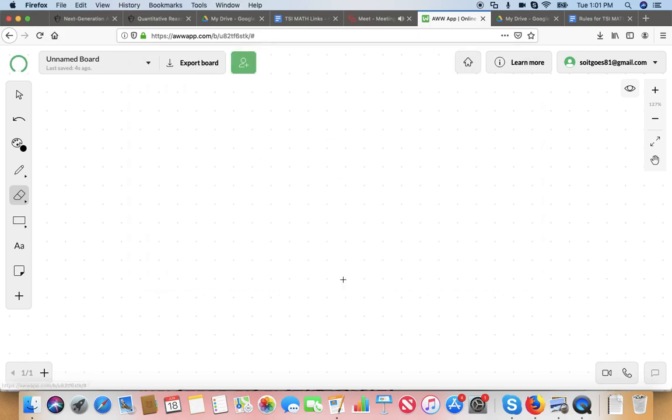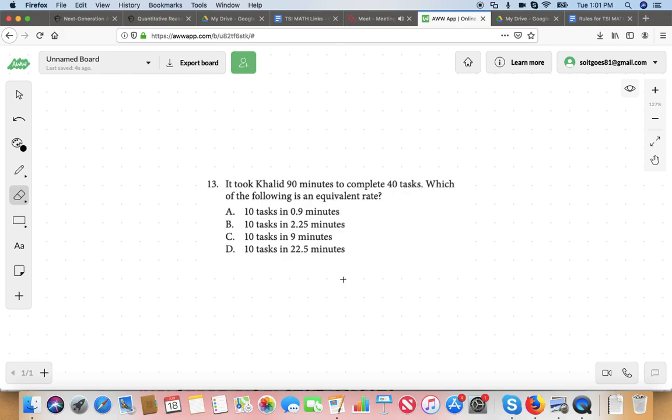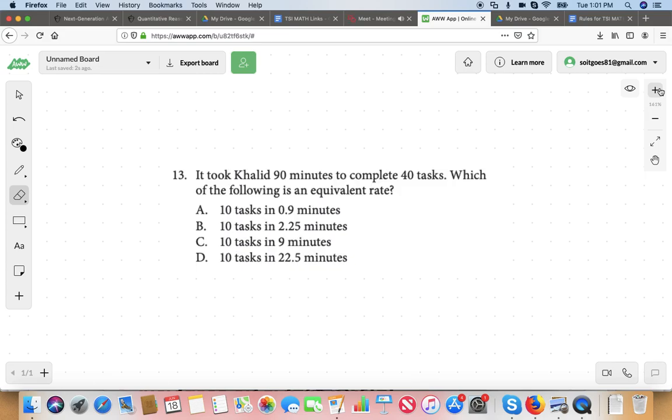It's a way of looking at the questions. Go and read number 13 for me, please. It took Khaled 90 minutes to complete 40 tasks. Which of the following is an equivalent rate? What does equivalent mean?